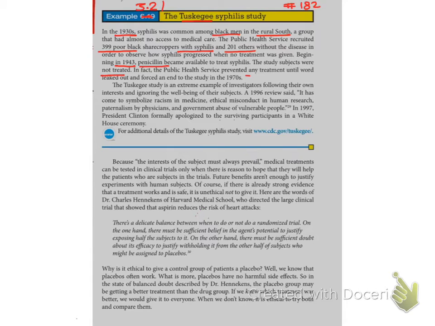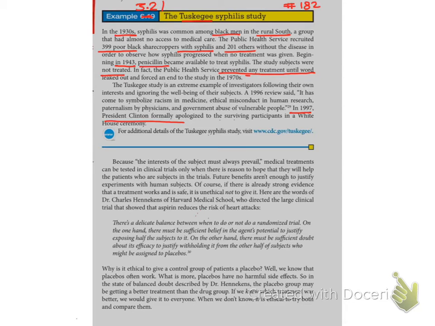So it prevented any treatment until it got leaked. In 1997, President Clinton apologized to the surviving participants. It was life threatening, people died from not getting treatment, and it's not ethical at all not to give treatment knowing it could be a serious condition.